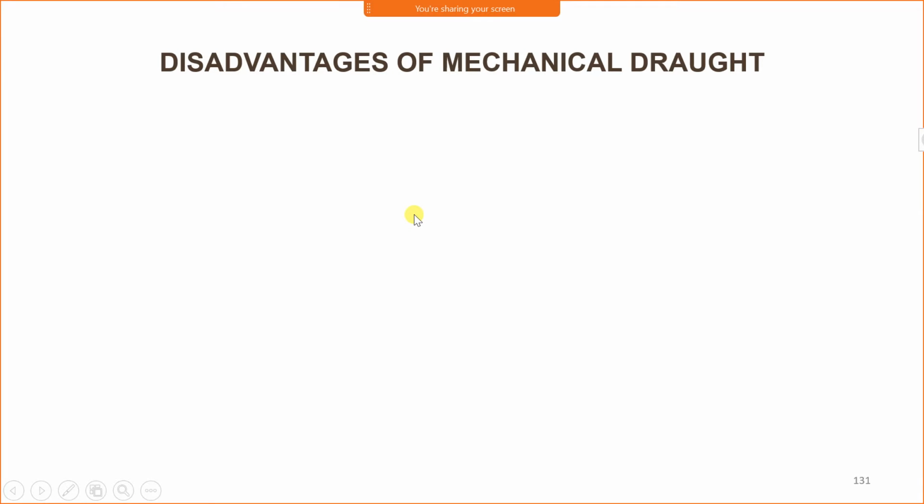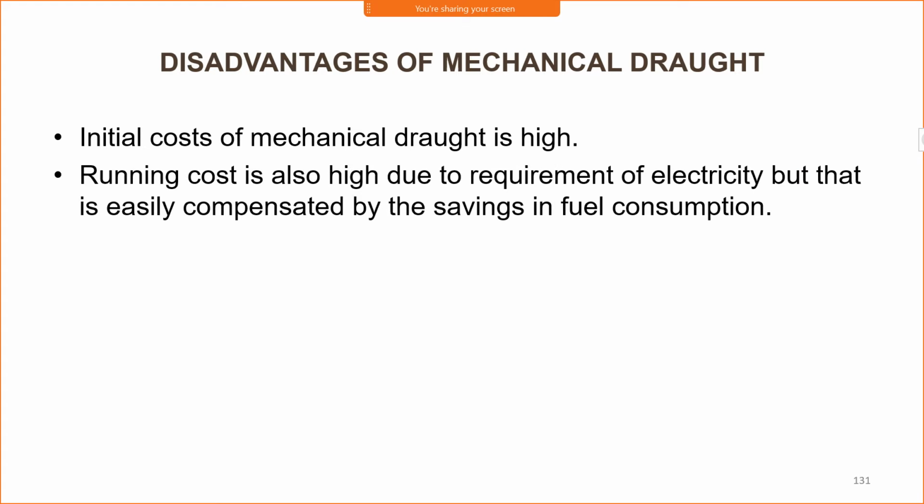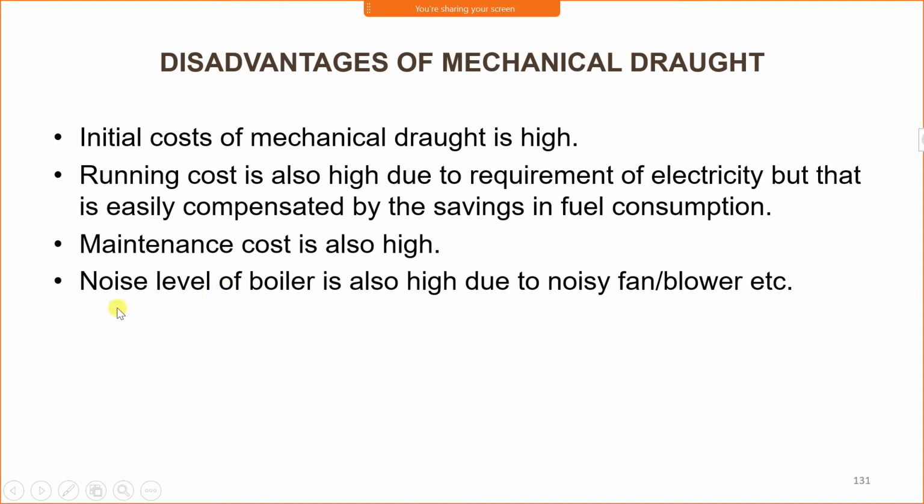Now we'll see disadvantages of mechanical draught. Initial cost of mechanical draught is high since it requires fans: induced draught fan and forced draught fan. It also requires electricity to run it. Running cost is also high due to the requirement of electricity, but that is easily compensated by the saving of fuel consumption. Maintenance cost is also high because maintenance is required since it is a mechanical device. Noise level in the boiler is also high due to the noisy fan blower operation.